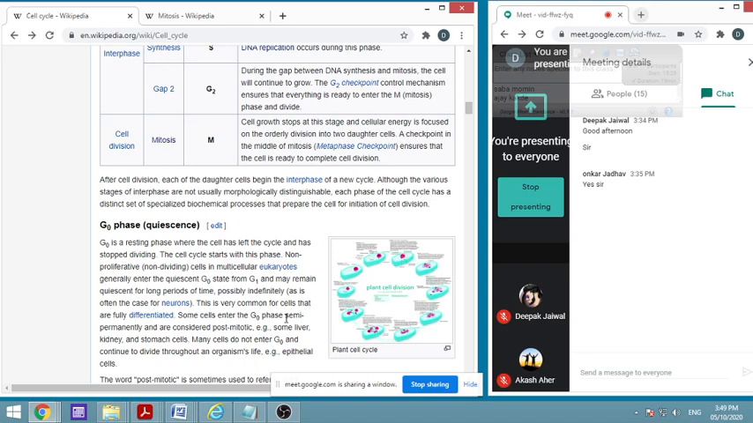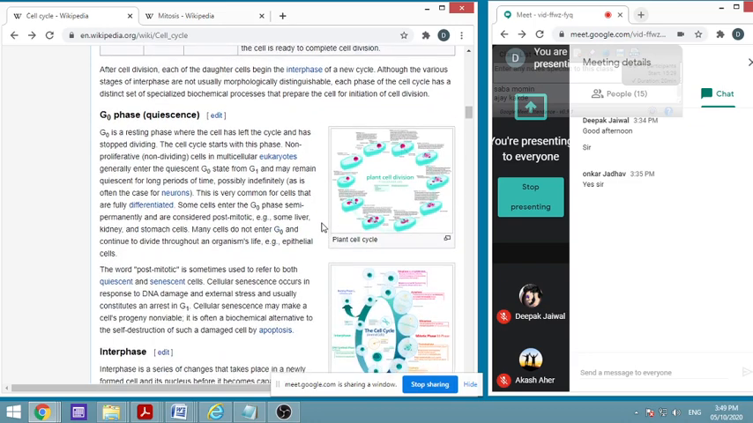So the various stages of interphase are not usually morphologically distinguished. Each phase of the cell cycle has a distinct set of specialized biochemical processes, and these processes are essential, or they are part of the initiation of cell division. So the first one is the G0 phase. We call it the resting phase.